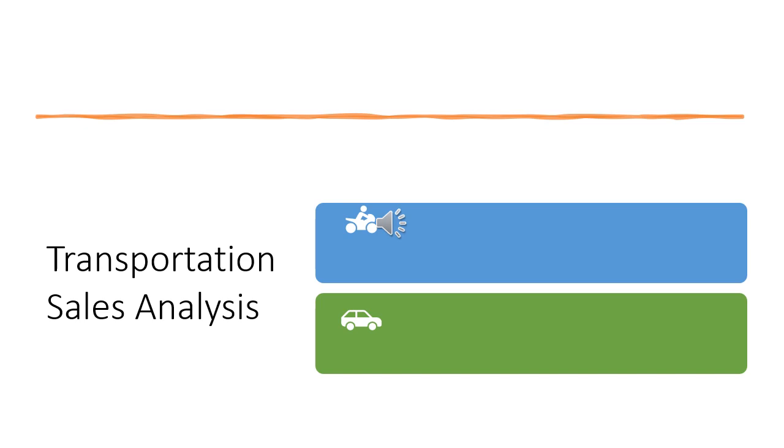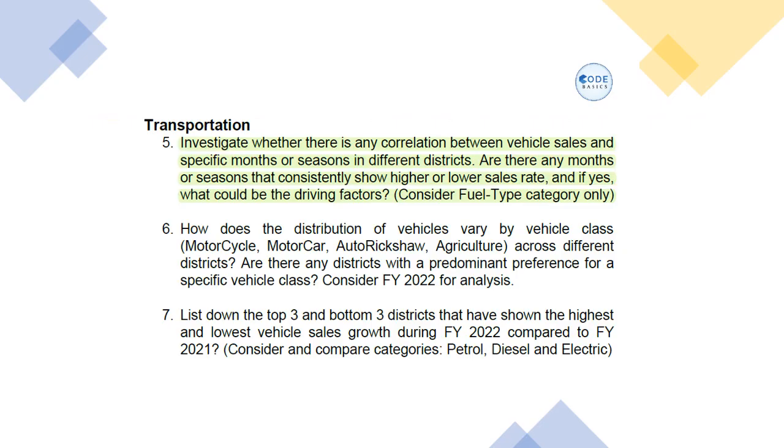Now let's look at the transportation sales and analyze its data. Investigate whether there is any correlation between vehicle sales and specific months or seasons in different districts. Are there any months or seasons that consistently show higher or lower sales rate? And if yes, what could be the driving factors? Consider fuel type category only.